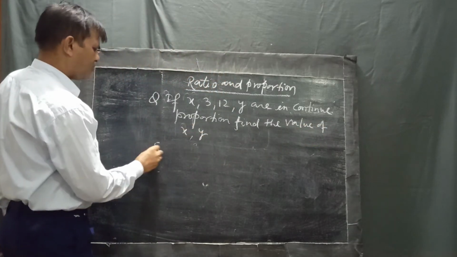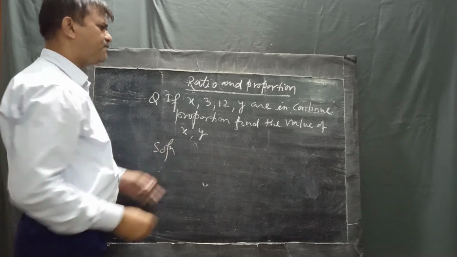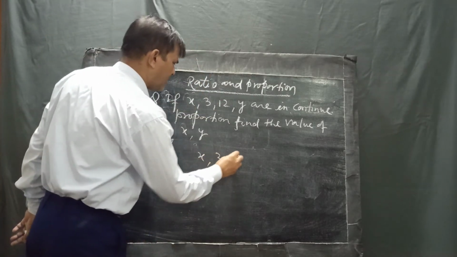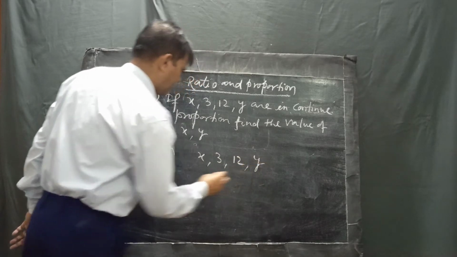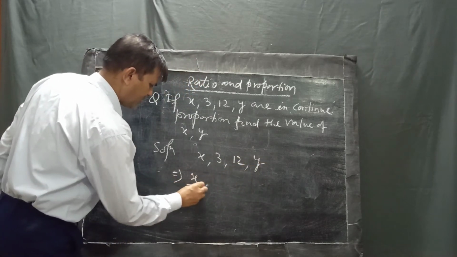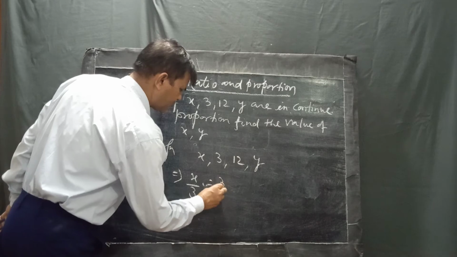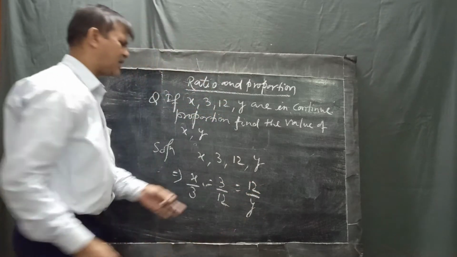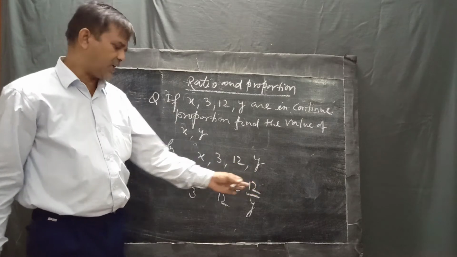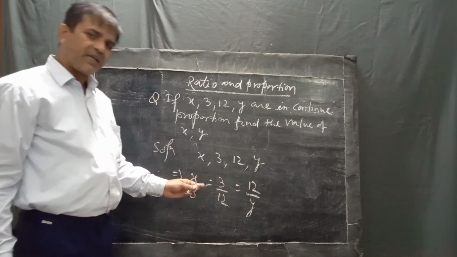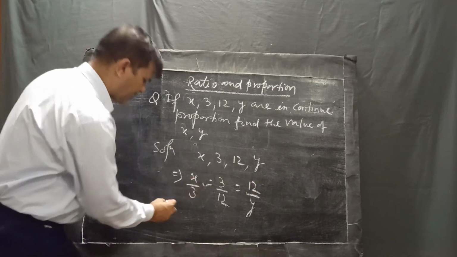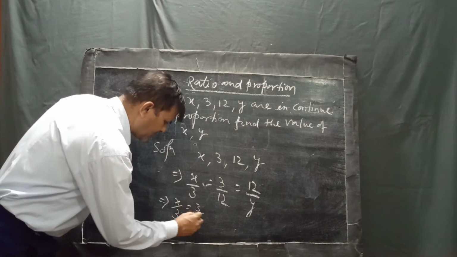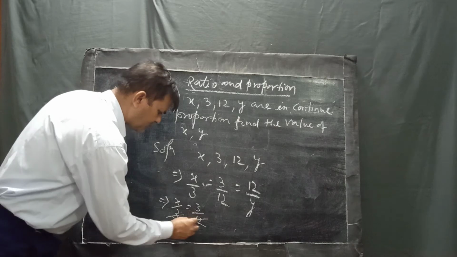Okay. Now the solution is, according to continued proportion we can write x, 3, 12, y, that is x upon 3 equals 3 upon 12 equals 12 upon y. This is the condition for continued proportion. Okay. Now taking the first two into consideration, x upon 3 equal to 3 upon 12, 3 4s are 12.